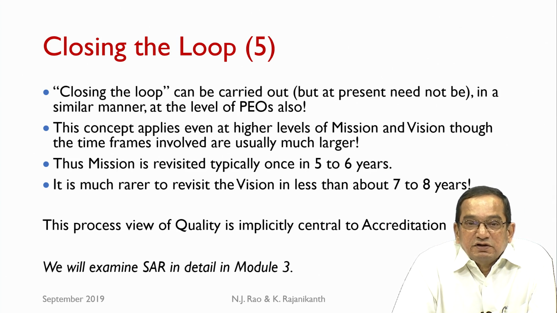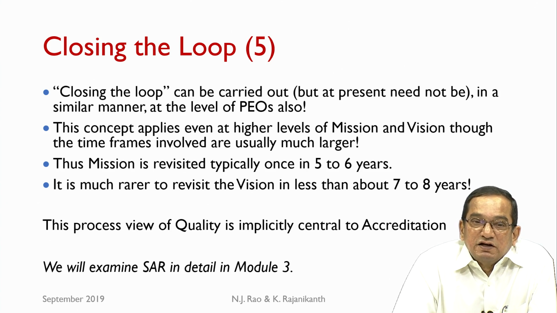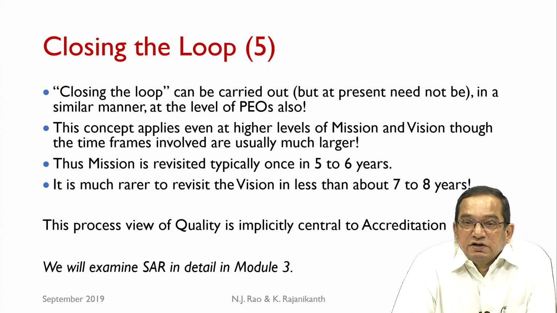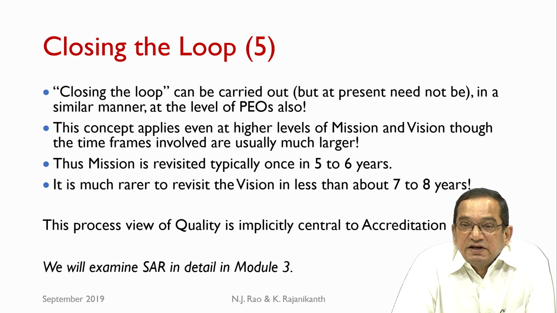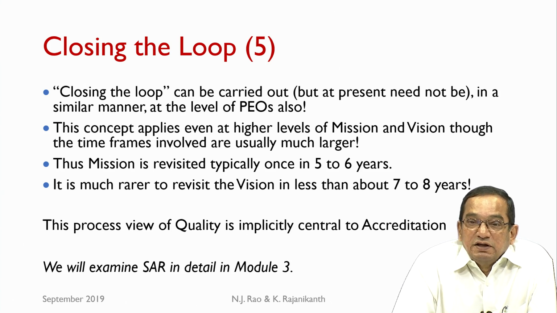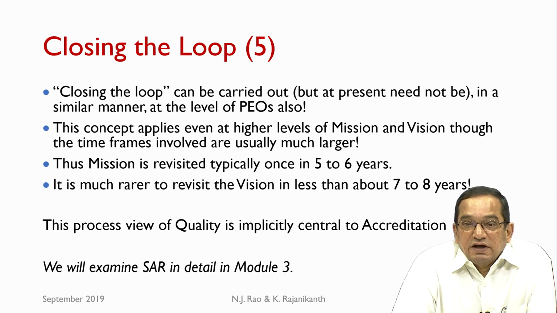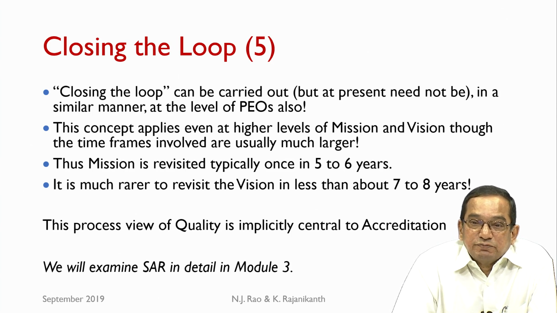The mission is revisited typically once in 5 to 6 years, and it is much rarer to revisit the vision in less than about 7 to 8 years or even maybe a decade. But the idea of a quality loop is central to all the activities of the accreditation.